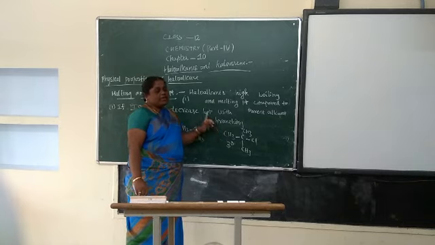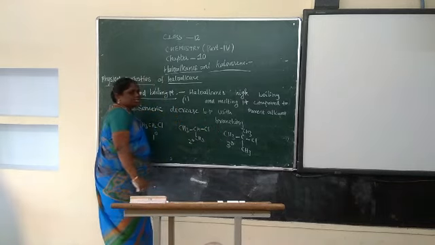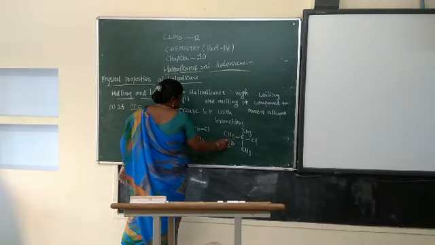So where is the branching increasing? We know that it is tertiary.